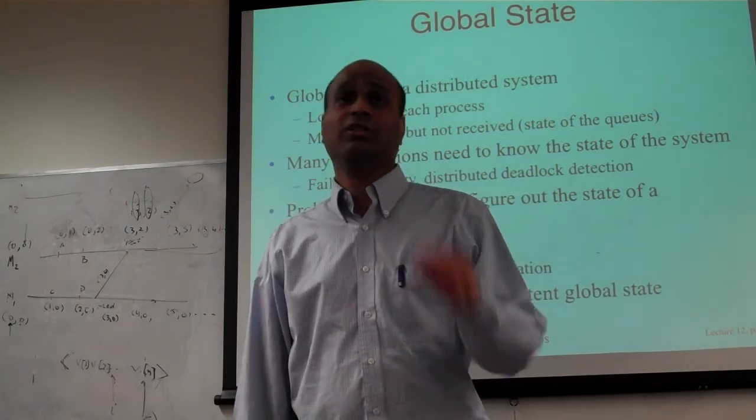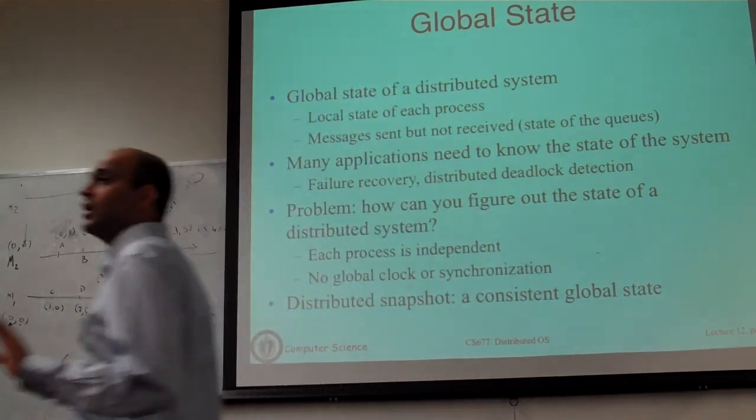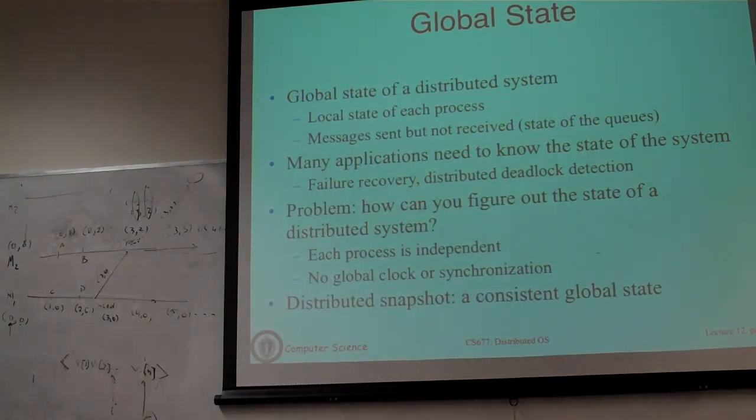So the simplest way to understand this is to first assume there is a global clock in the system. Let's assume all machines are perfectly synchronized. If every machine is perfectly synchronized, you say every hour, all machines pause, checkpoint your state, and then continue. So at 11, every machine, because they're all perfectly synchronized, is going to pause exactly at the same time. Every process is going to checkpoint its state, and then each process continues. Now if any process crashes, you roll back to the newest checkpoint.